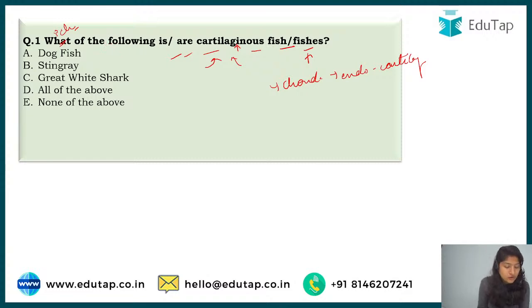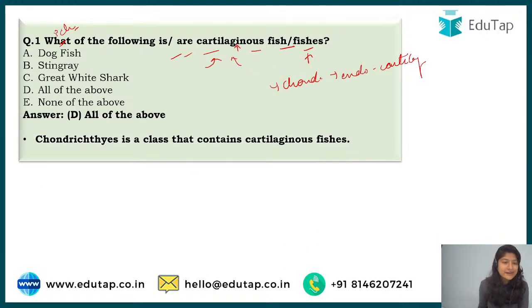And following are the options. The correct answer over here is option D, that is all of the above. So all these are examples of chondrichthyes. This is a class that contains cartilaginous fishes, so all these fishes have cartilage in their endoskeleton.